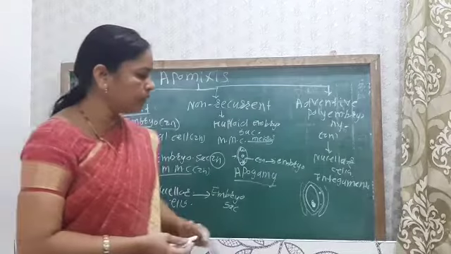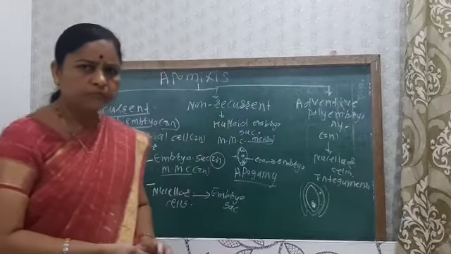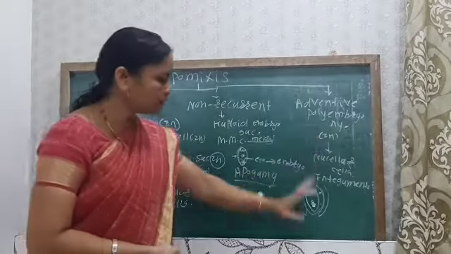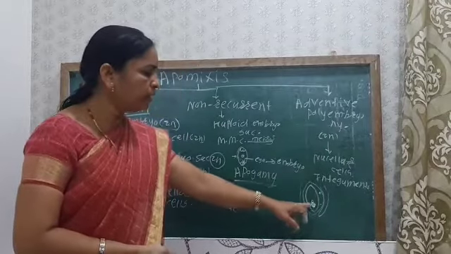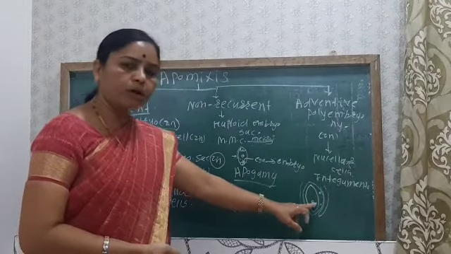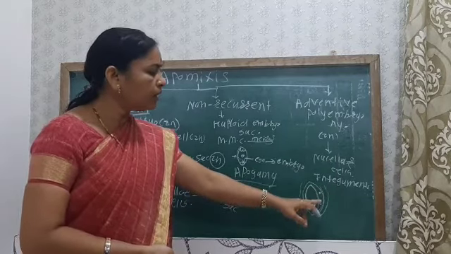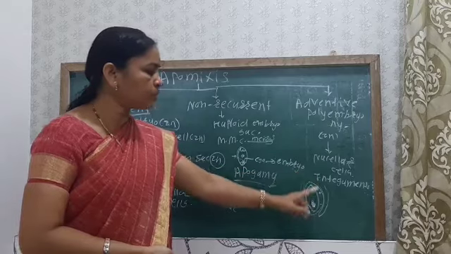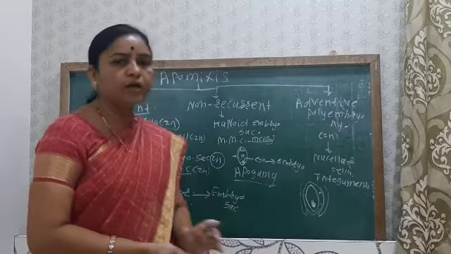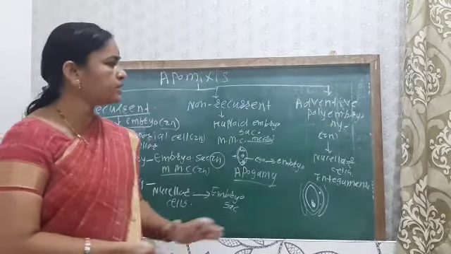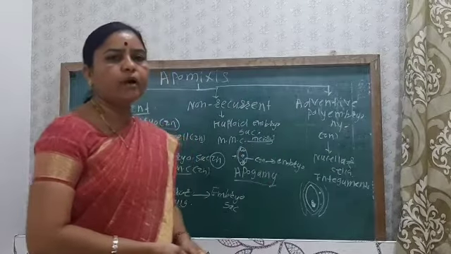Okay, so many embryos are produced during this adventive polyembryony. The zygotic embryo is produced naturally, but again other embryos are produced from the nucellar cell or from the integument cell. Okay, so it is about the adventive polyembryony.